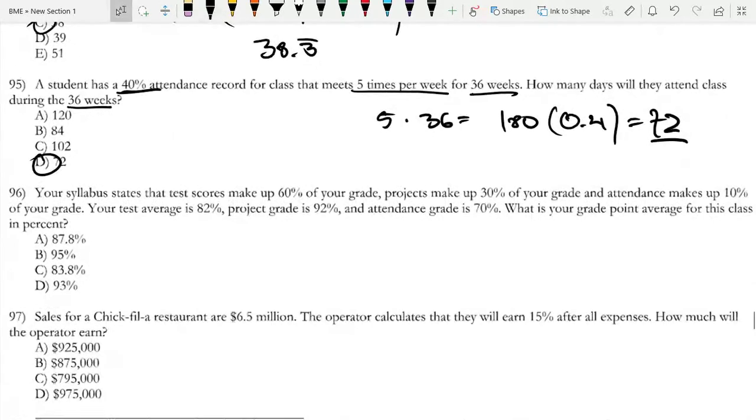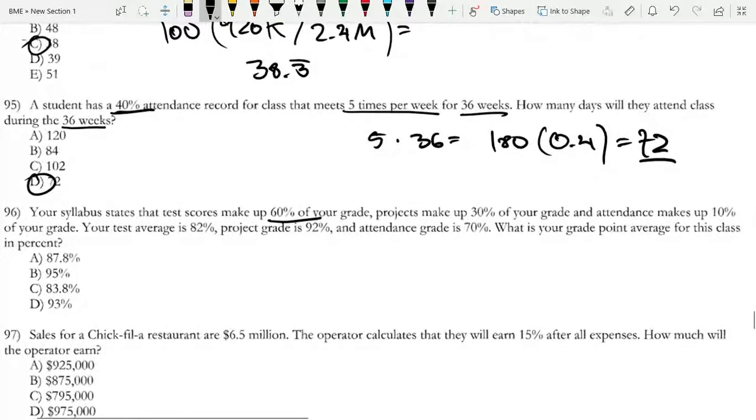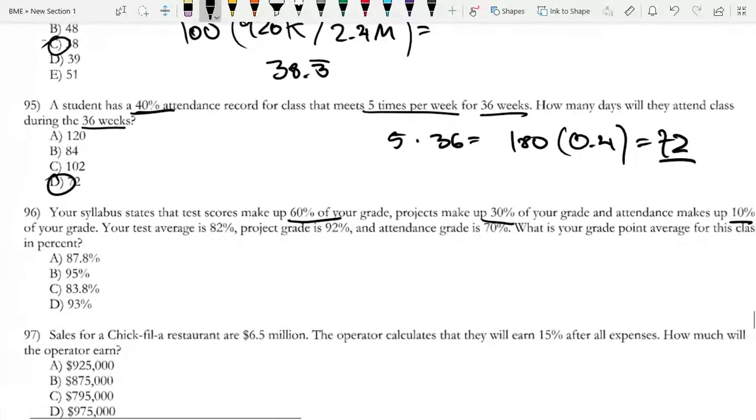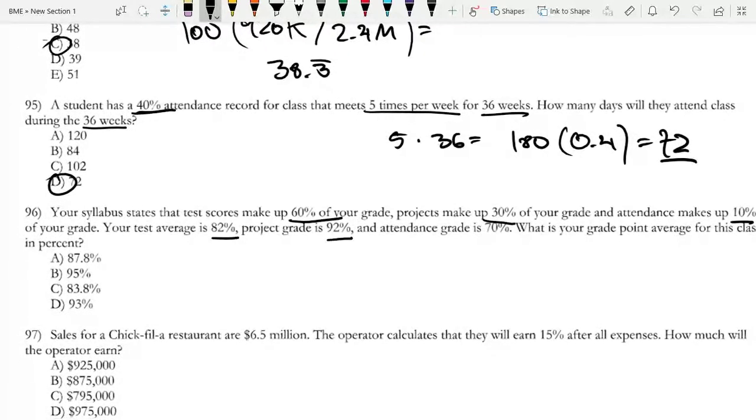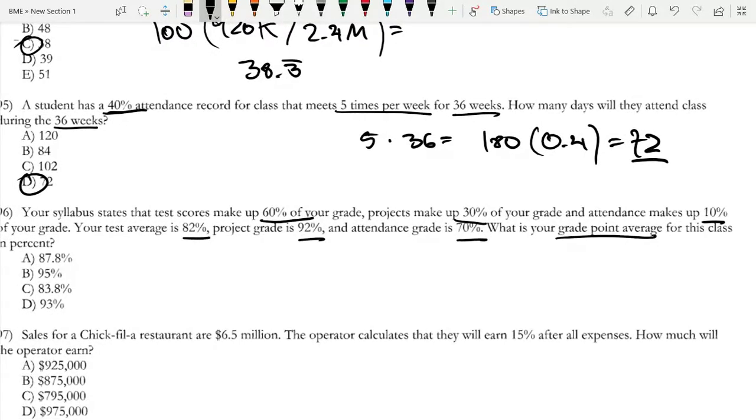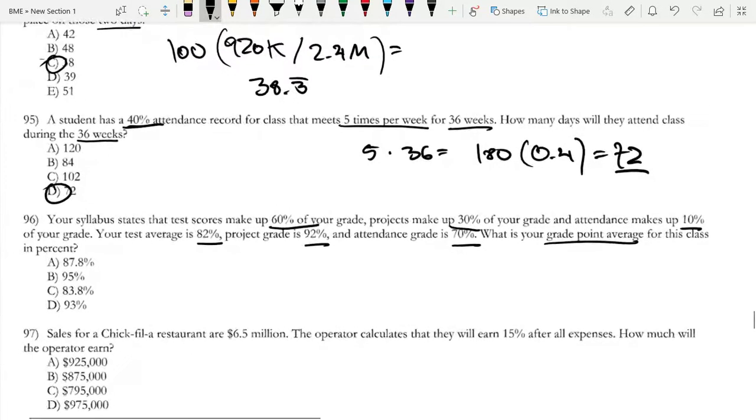Now on to question 96. Your syllabus states that test scores make up 60% of your grade, projects make up 30% of your grade, and attendance makes up 10% of your grade. Your test average is 82%, project grade is 92%, and attendance grade is 70%. What is the grade point average for this class in percent? Sorry for always zooming out. So anyways, let's just take a look at this data one by one, okay?